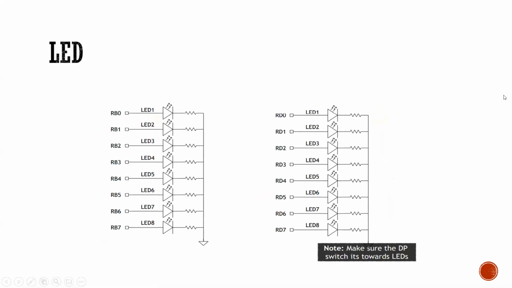This is a circuit of RB0 to RB7, port B and port D in the PIC16 Lab board.